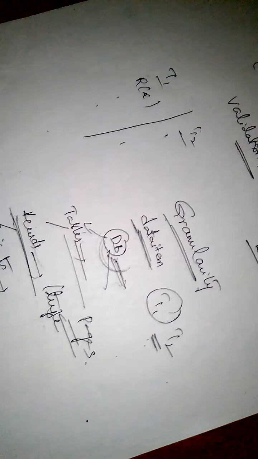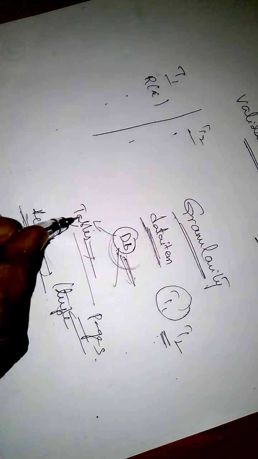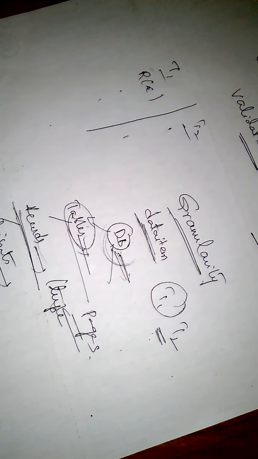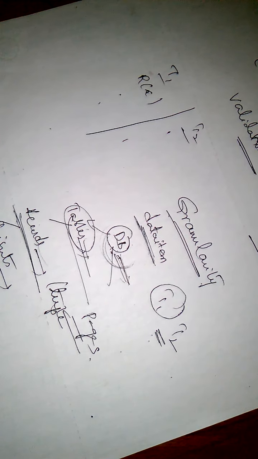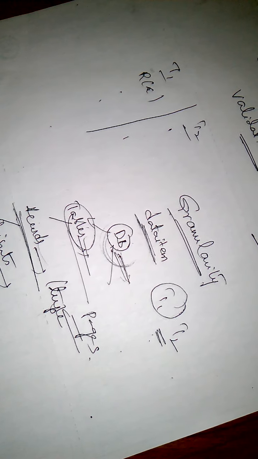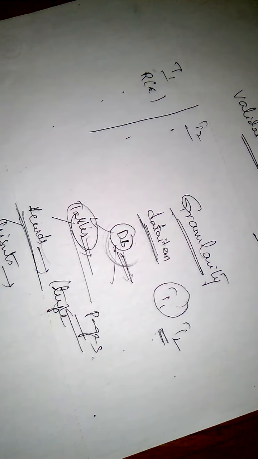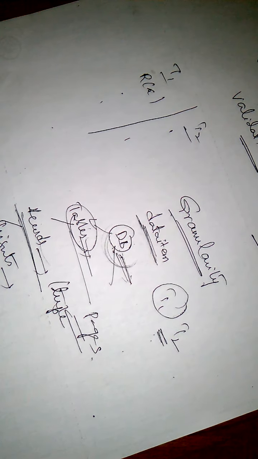Table level locking means if we make a lock on a particular table, that table is not accessed by other transactions. If a transaction requires several tables, each table may be locked.